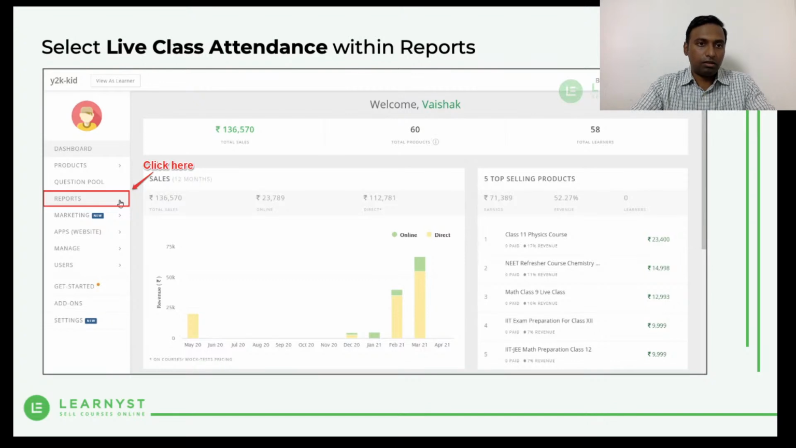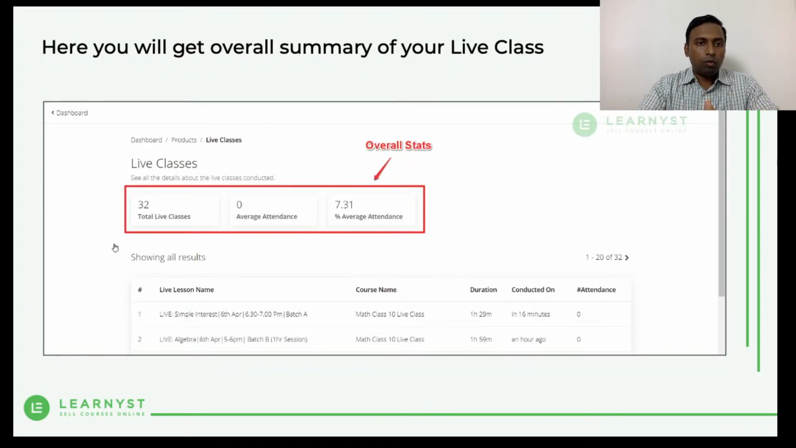sessions. To access that report, you have to log into your admin panel and click on reports. Under reports, you find a section called live class attendance. Just click on that and you will see a new report page for live class, wherein you can see all the live classes that you have conducted, and the live class stats, the overall stats that you can see in the red color box there.